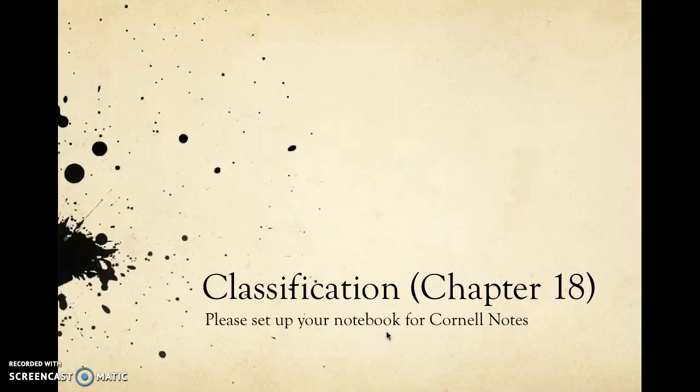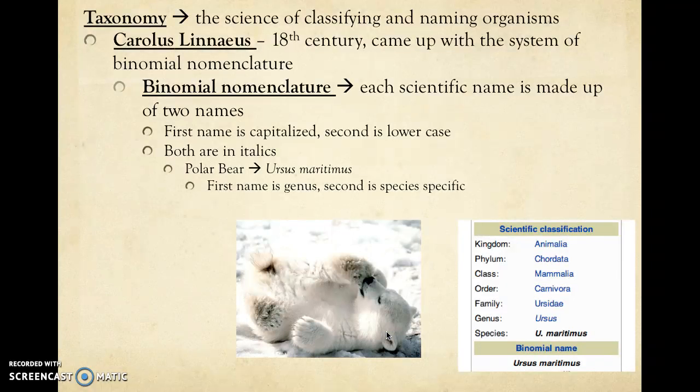So this lecture is for the classification notes. It's chapter 18 out of the textbook for those of you keeping track at home. Humans have been trying to classify organisms for a long time. It started as early as Aristotle, who classified life basically into animals and plants. We now know, of course, that there are many other types of life other than animals and plants. But it wasn't until Carol Linnaeus came up with the system of binomial nomenclature that we really started looking at the classification of organisms.